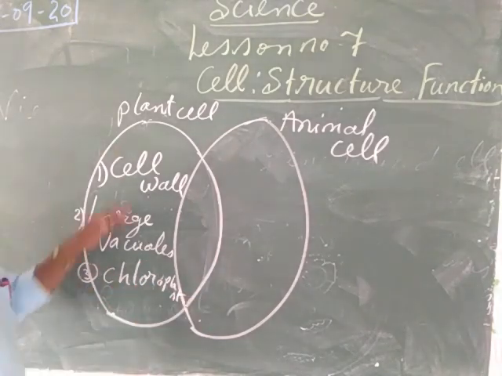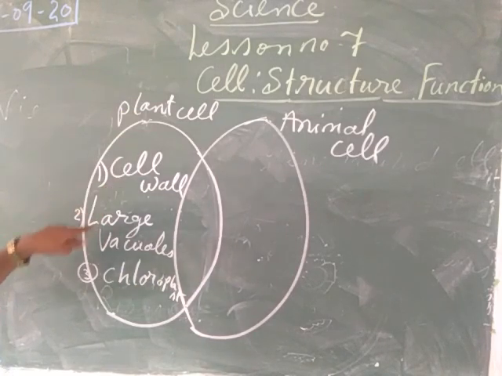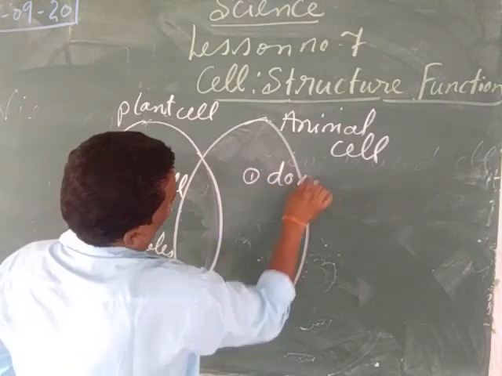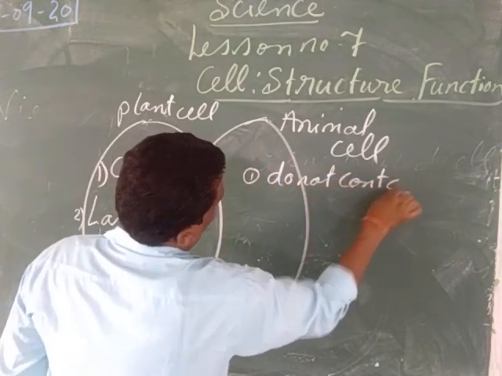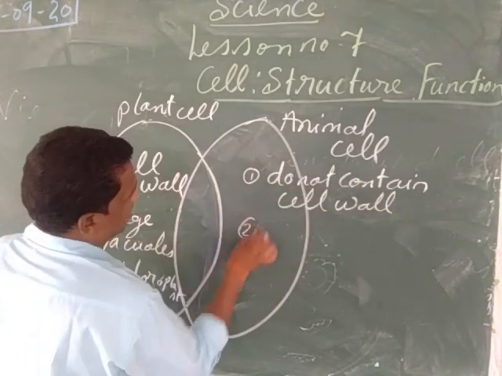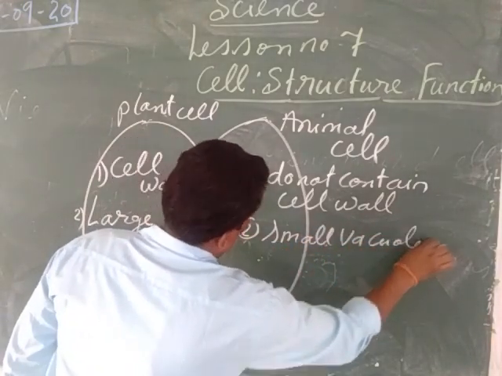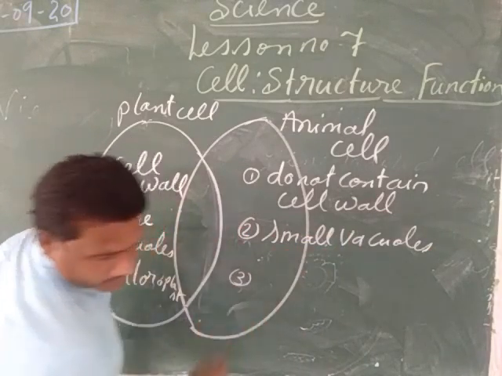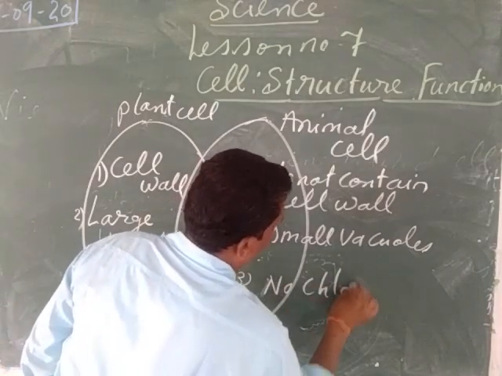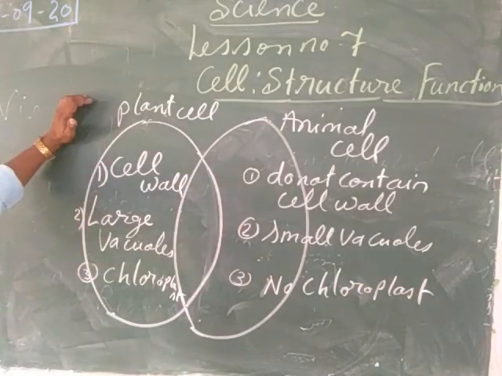C-H-L-O-R-O-P-L-A-S-T, chloroplast. So suppose the plant cell, how is the plant cell different from the animal cell? Plant cell contains the cell wall, large vacuoles and the chloroplast. But animal cell does not contain cell wall. Then second one, it contains the small vacuoles. It does not contain chloroplast, absent. No chloroplast. C-H-L-O-R-O-P-L-A-S-T. No chloroplast.